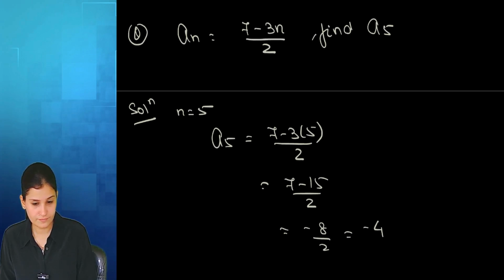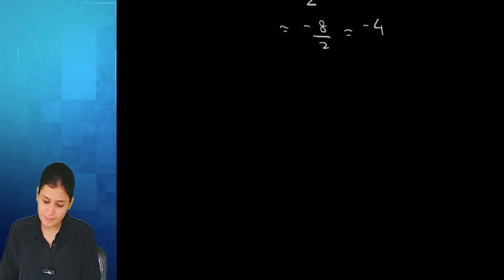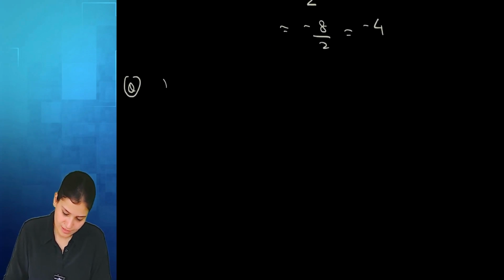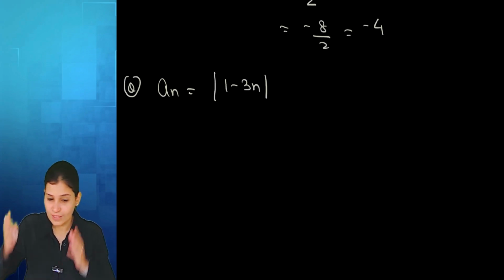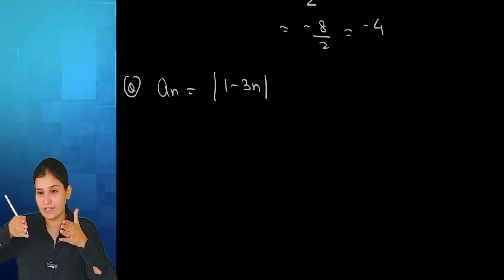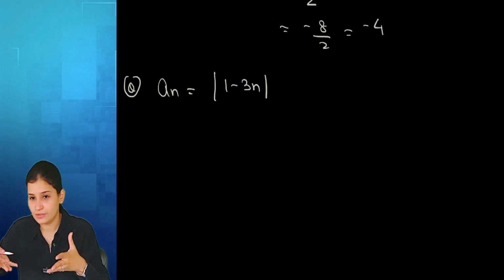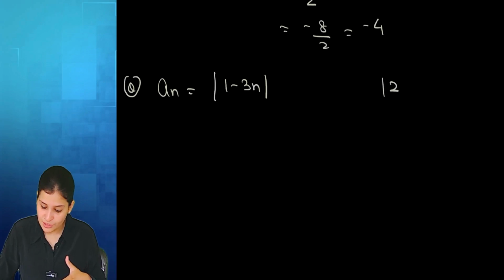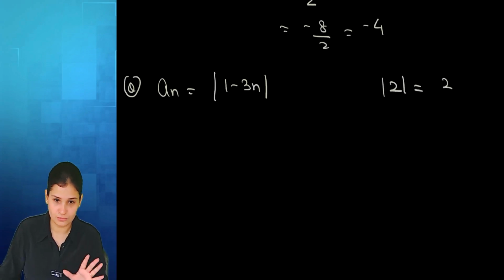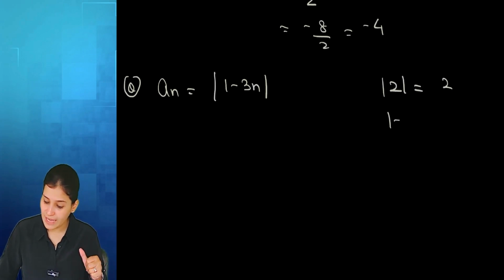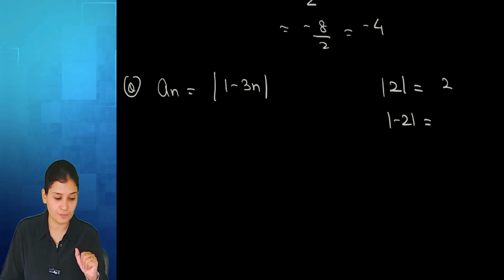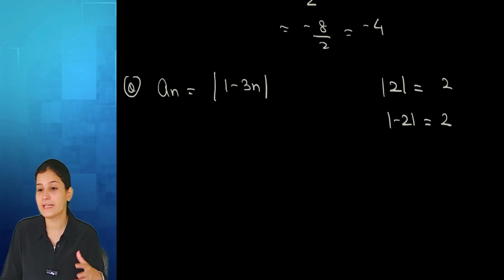Yes, ma'am. So this pattern can be different also. Suppose I give you an is the absolute value of 1 minus 3n. What do these two vertical lines signify? Mod, absolute value. That means if I'm saying absolute value of 2, it is still 2. It is already positive, no need to change. But if it is absolute value of negative 2, this will become plus 2. We remove the negative sign.